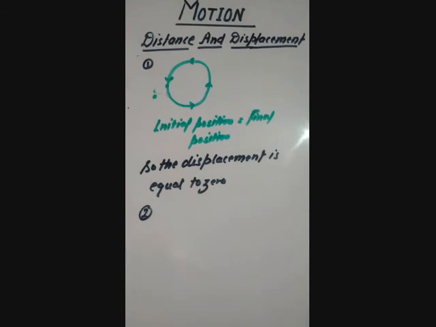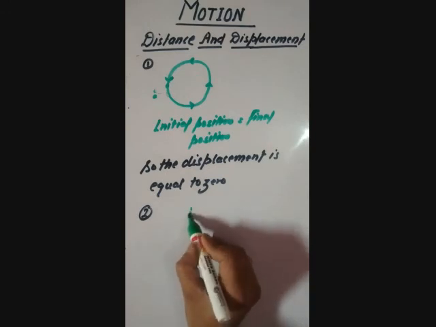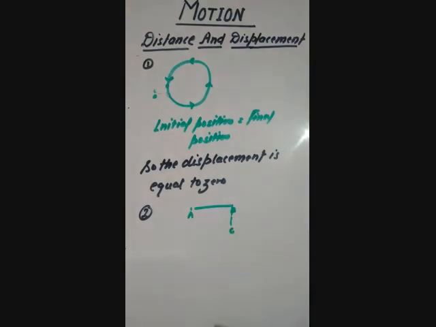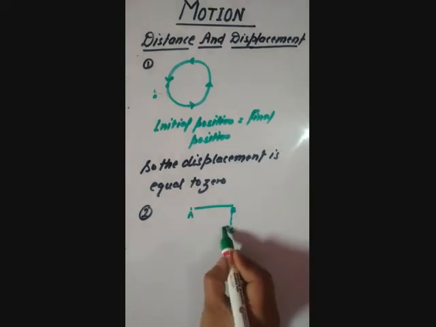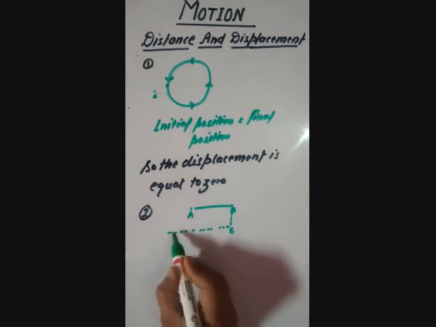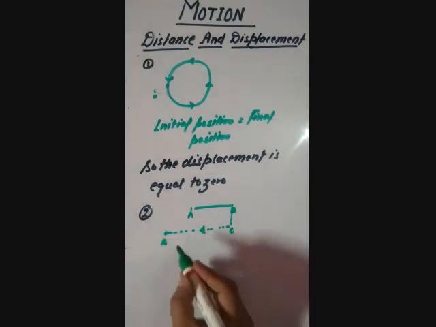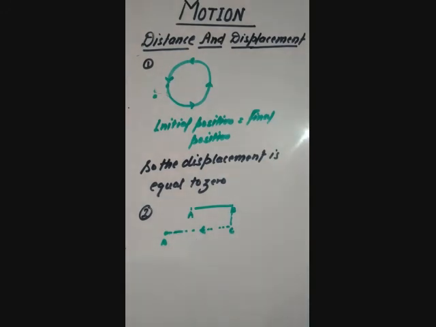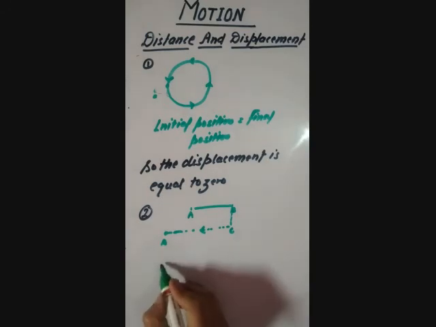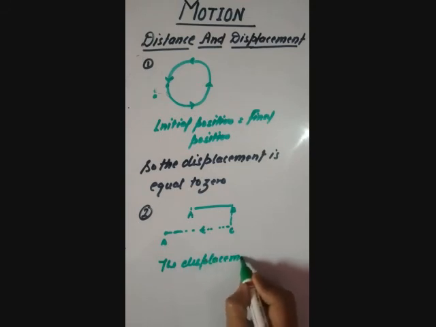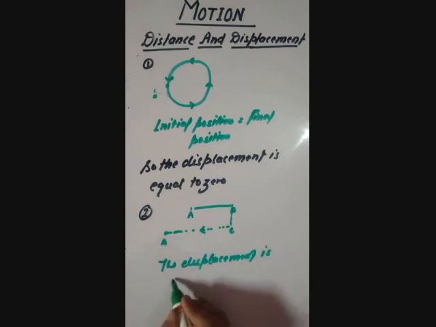Suppose there is a body moves from position A toward B, and he reach out to another point C, and then after the body moves in the backward direction and would reach out to the point D. In that case the displacement should be like this. It will become negative.